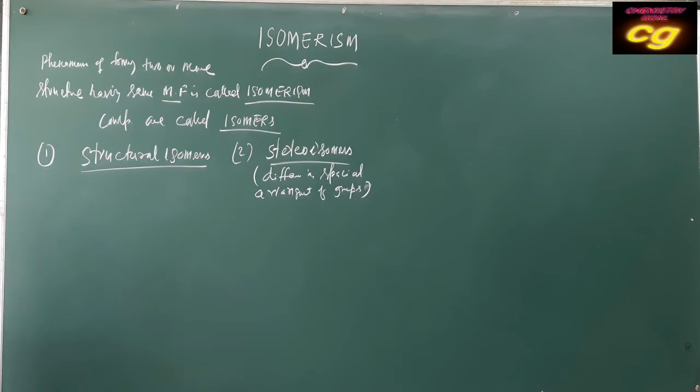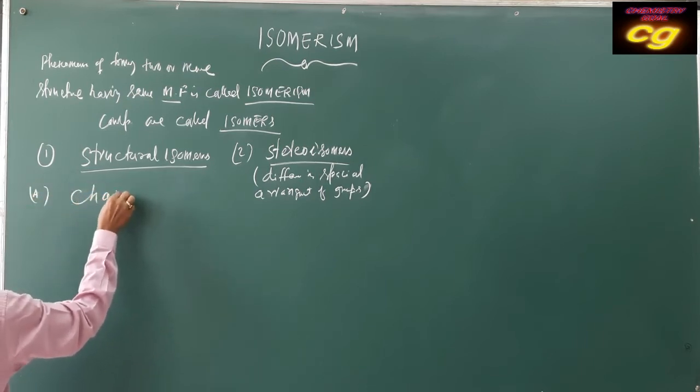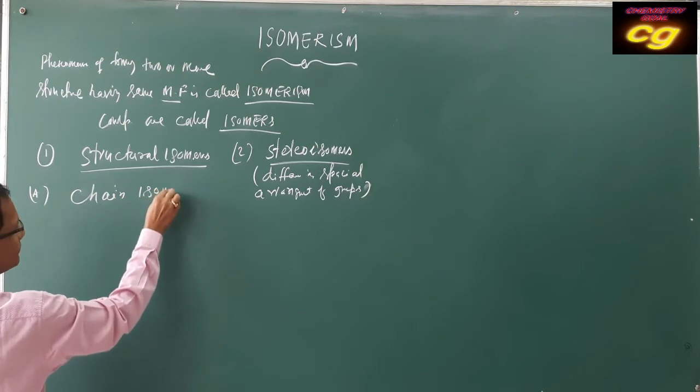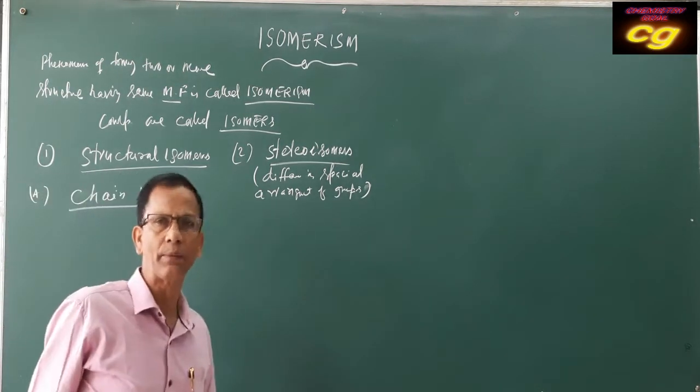Let us discuss the types of structural isomers. The first is chain isomers. Chain isomers differ in the carbon chain.